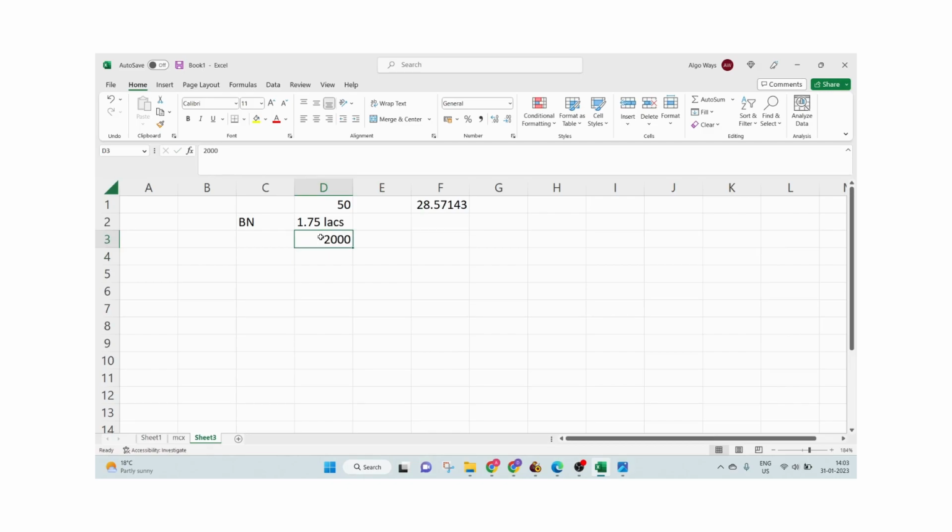So minus 2000 is your loss per X, and now you have 28 deployments. 28 times, so 56,000 is the risk which you are carrying by having this definition of deployment in NSE.